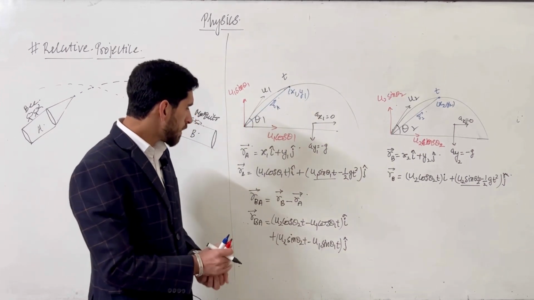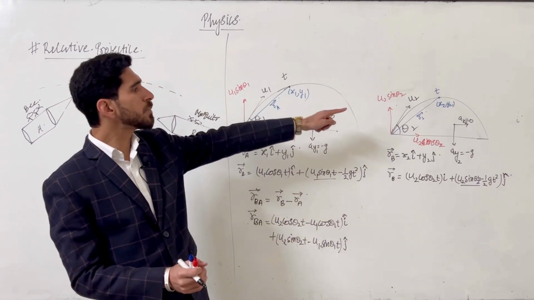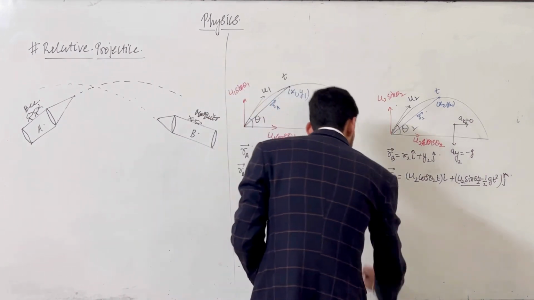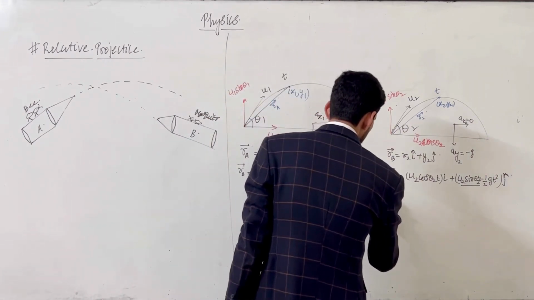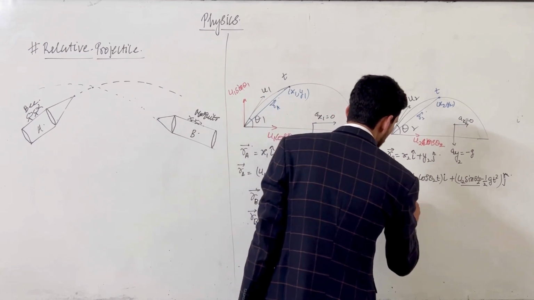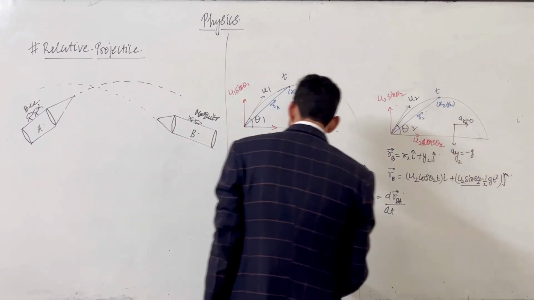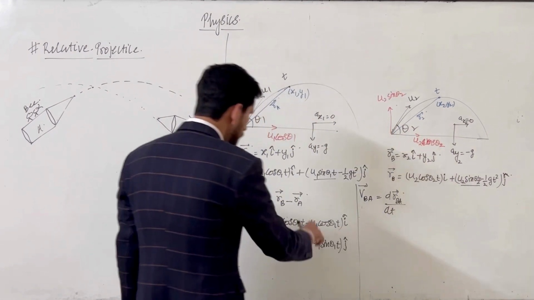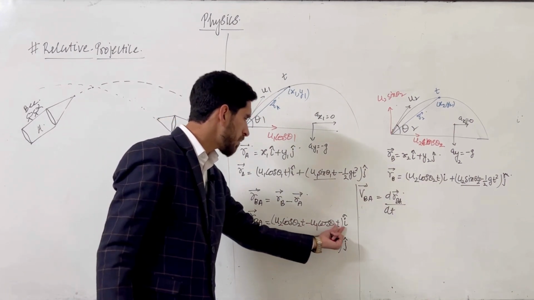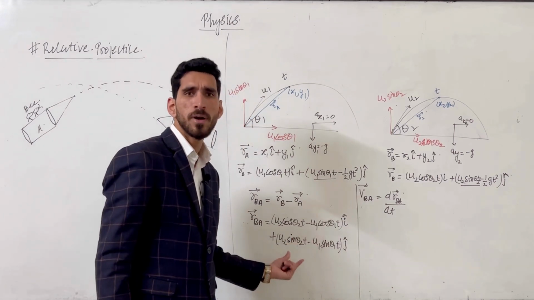Now if we differentiate this equation, we can find the velocity of the second projectile with respect to the first. So to find the velocity of B with respect to A, we differentiate rBA with respect to time. This is a constant part into t, and the differentiation of t with respect to t is 1.